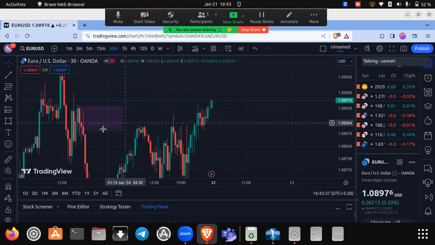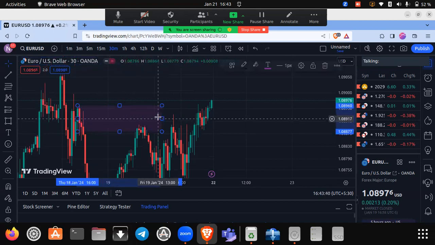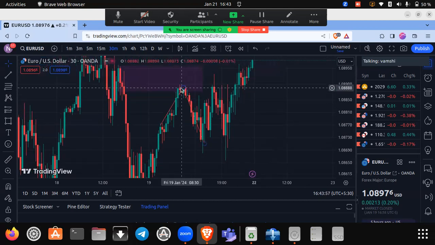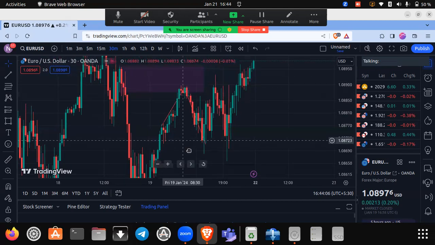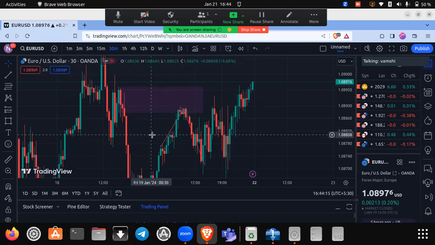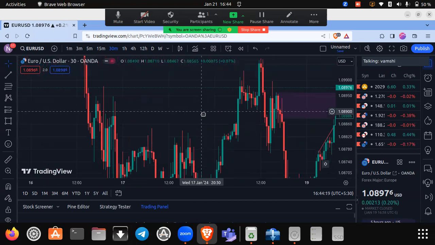Here is a very good example for engulfing sell. As you can see, the price reached the sell zone and dropped from here. We don't take sell entries directly from here. We will learn some entry patterns and we will use the entry patterns here to take a sell trade. I'm just showing you an example. Here is an engulfing sell candlestick pattern, meaning this is called a simple engulfing sell zone. I will show you some more examples.